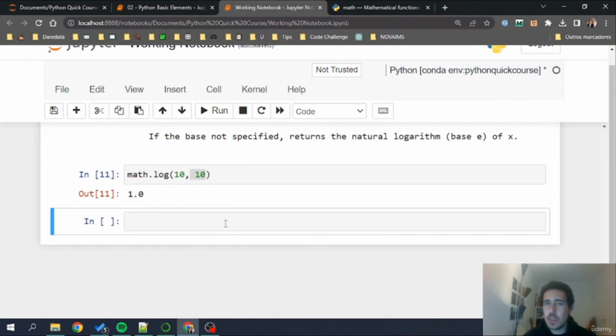Okay, so we've seen here how we can use Python as a calculator, right? And how interesting it was to manipulate all these numbers and save things into variables.